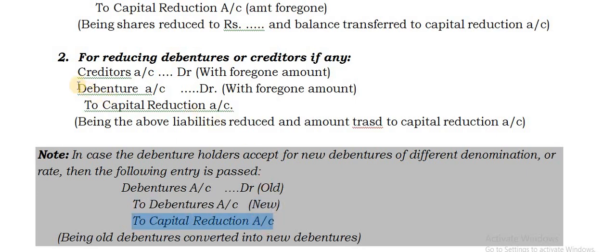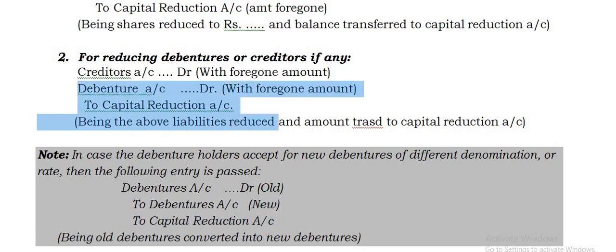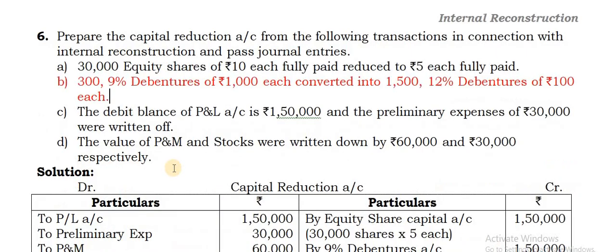When would you use this entry? Supposing in the same problem it was given 9% debentures of rupees 1,000 each reduced to rupees 500.